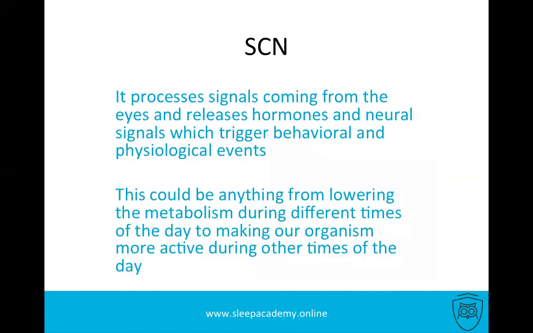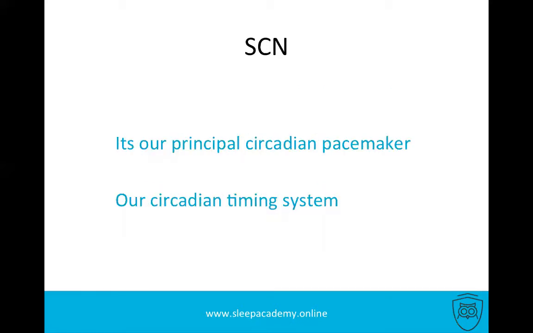The suprachiasmatic nucleus processes signals coming from the eyes and releases hormones and neural signals which trigger behavioral and physiological events. This could be anything from lowering the metabolism during different times of the day to making our organism more active during other times of the day. So in short, the suprachiasmatic nucleus is our principal circadian pacemaker, our circadian timing system.